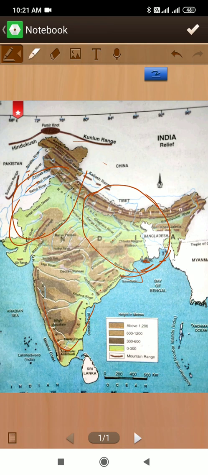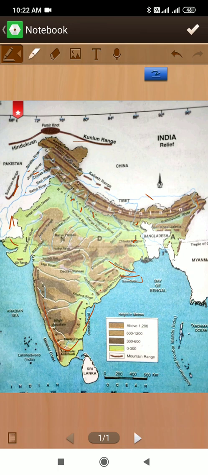Major cities like Delhi, Kanpur, Lucknow, Allahabad are also developed near the belt of this river. For example, here Delhi, Kanpur, Varanasi, then Allahabad, Kolkata. Many cities are developed near the banks of the Gangetic river.